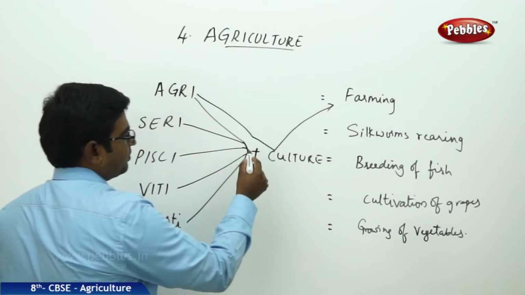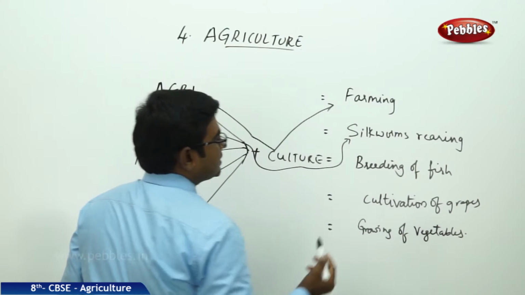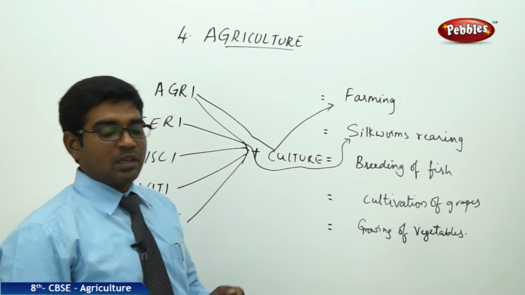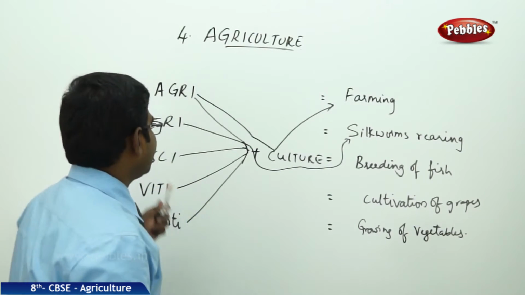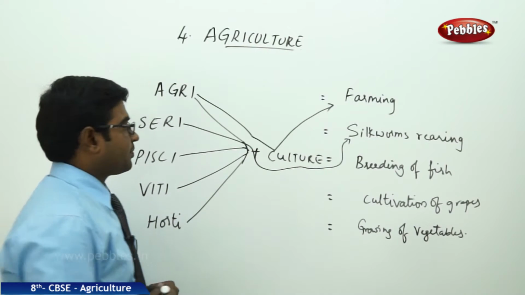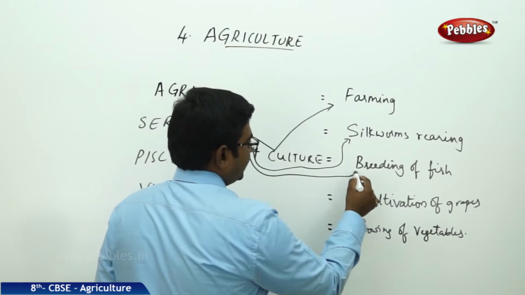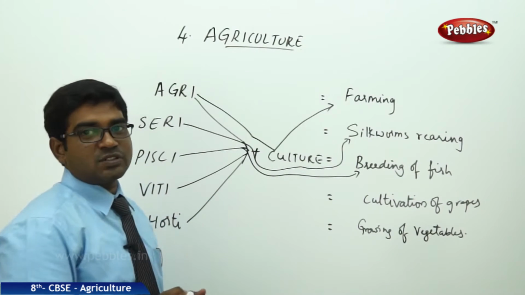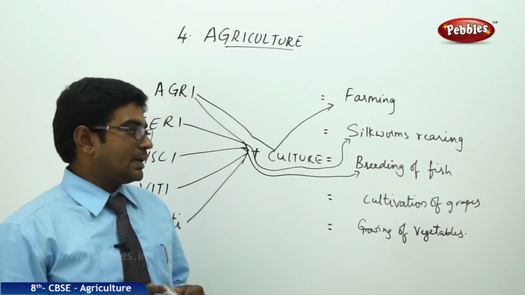Moving to sericulture. Seri plus culture gives silkworm rearing. The silkworms are reared for commercial purpose, then it is known as sericulture. When we see pisciculture, that is the breeding of fish for commercial purpose, it is known as pisciculture.